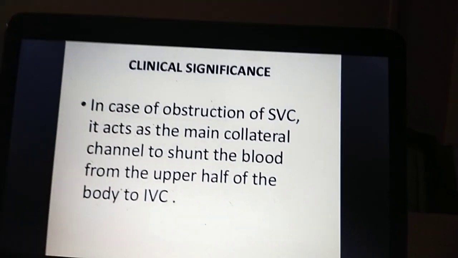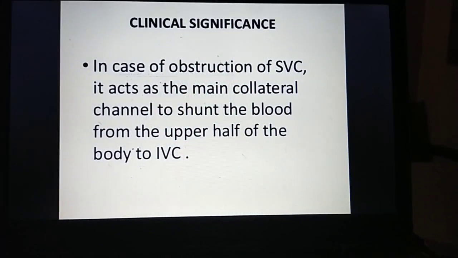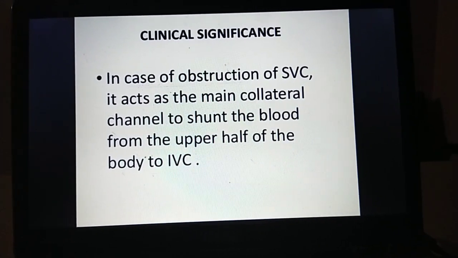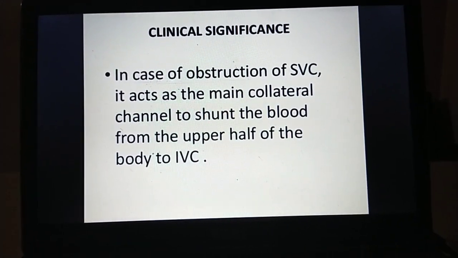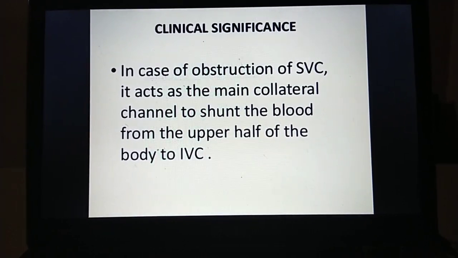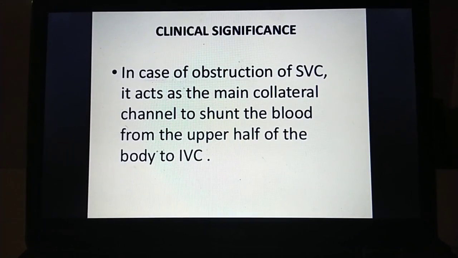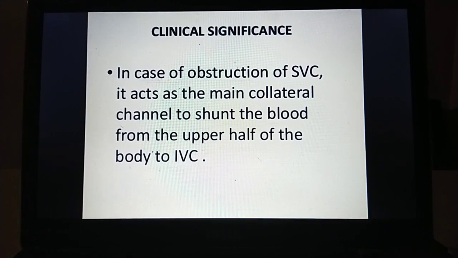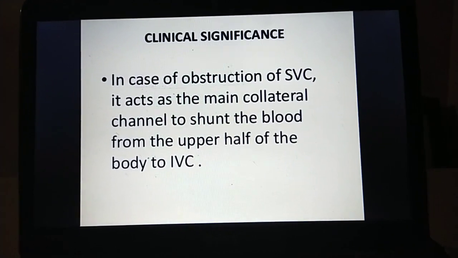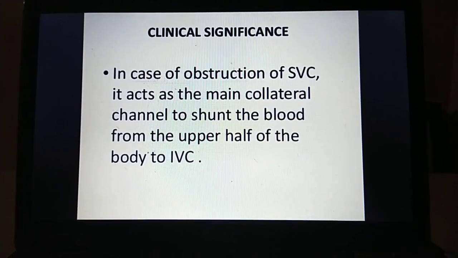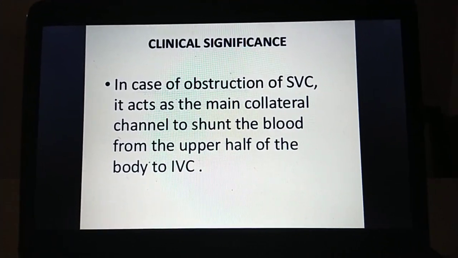Now the clinical anatomy of the azygous vein. Any obstruction to the superior vena cava, in that case, the azygous vein acts as a main collateral channel to shunt the blood from the upper half of the body to the inferior vena cava. This is the main clinical anatomy of the azygous vein.